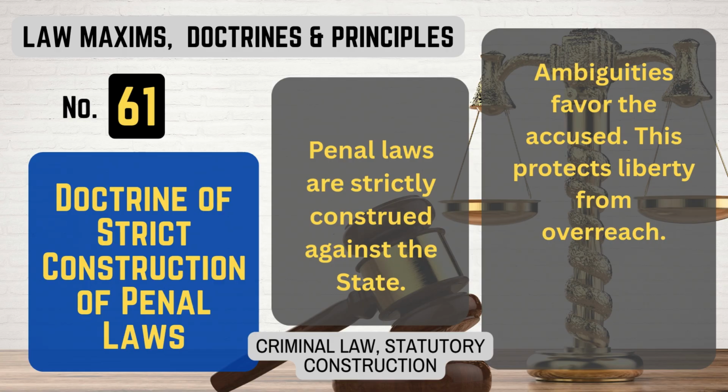Number 61. Doctrine of strict construction of penal laws. What it means. Penal laws are strictly construed against the state. Ambiguities favor the accused. This protects liberty from overreach. That's doctrine of strict construction of penal laws.